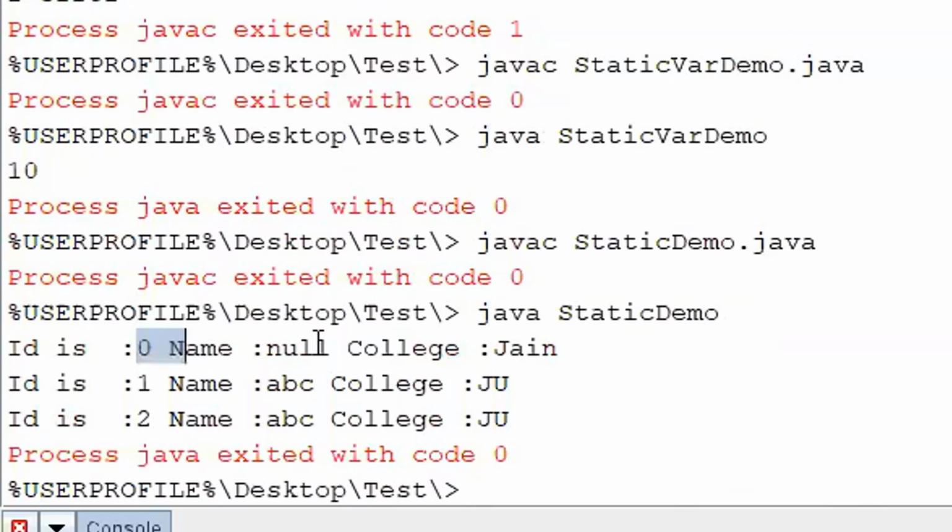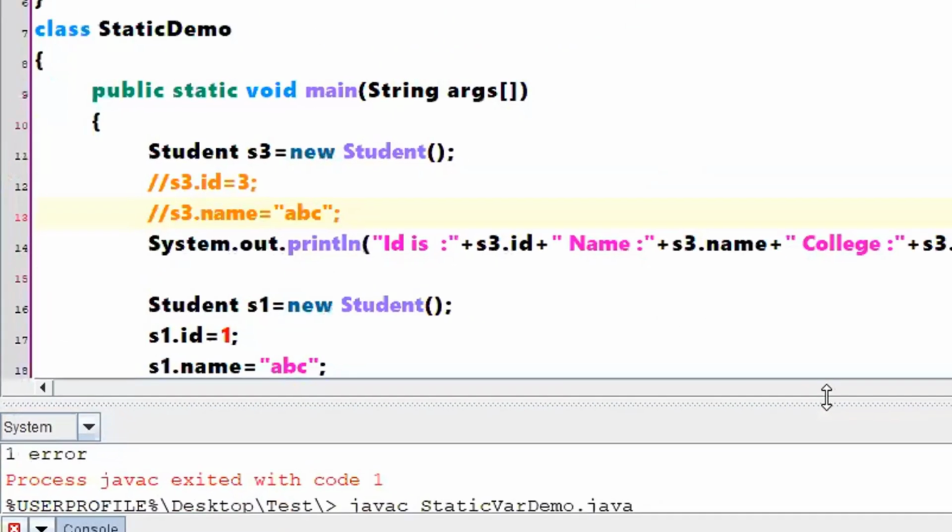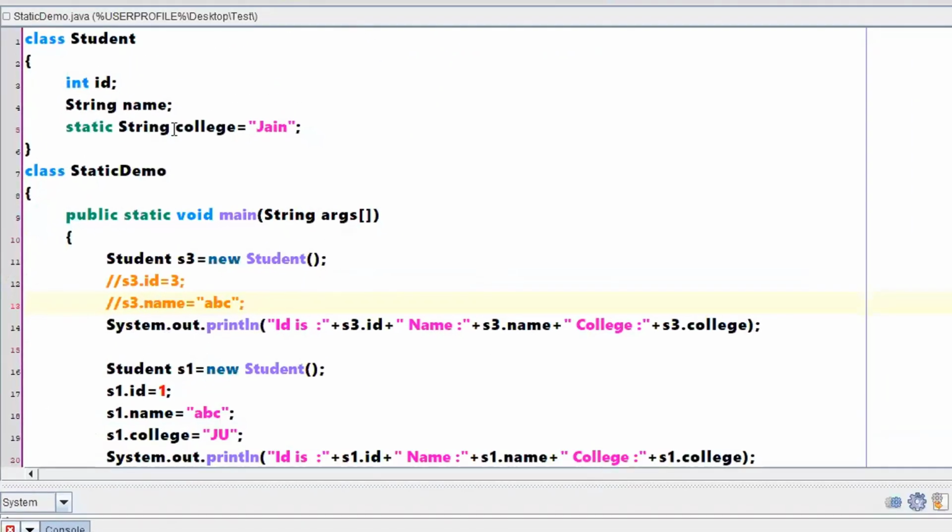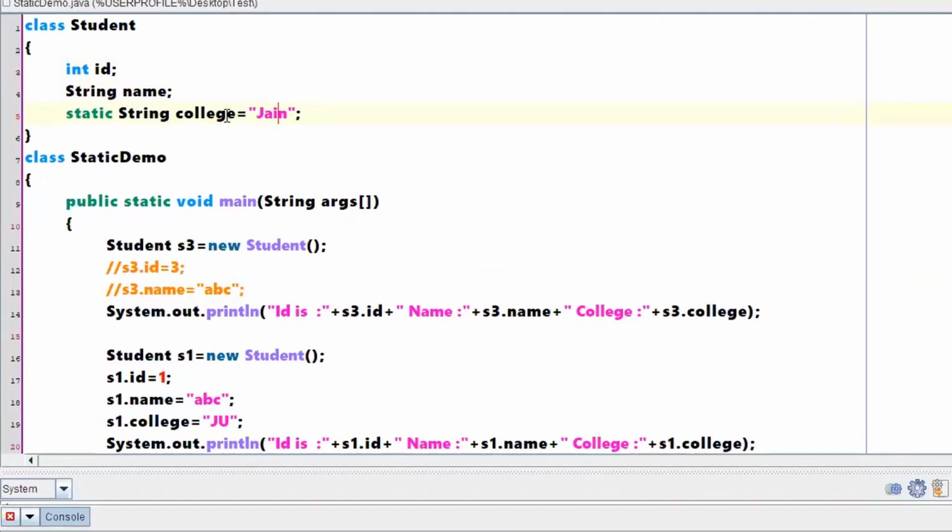See, 0 and null. 0 for ID because it is an int, null for name because it was a string, right? Here I have not initialized any values for these things. Why will it take Jain? For college, I have given it as Jain, so it will take Jain. Right? It will not do an assignment on its own unnecessarily. There will be some rules and regulations for assignments.